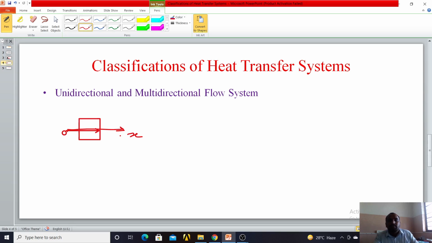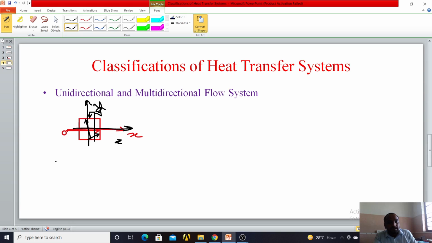And in case of multidirectional, heat is transferred in the x as well as in the y direction, then we can say it is multidirectional.